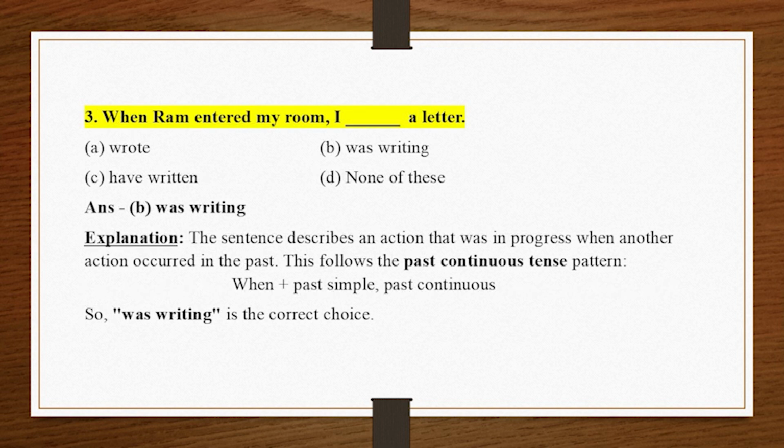3. When Ram entered my room, I underscore a letter. A. Wrote. B. Was writing. C. Have written. D. None of these. Answer. B. Was writing. Explanation. The sentence describes an action that was in progress when another action occurred in the past. This follows the past continuous tense pattern, when plus past simple, past continuous. So, was writing is the correct choice.